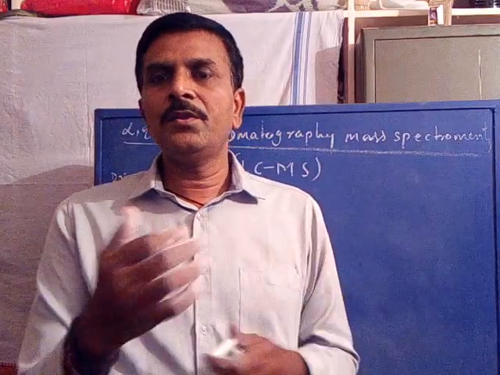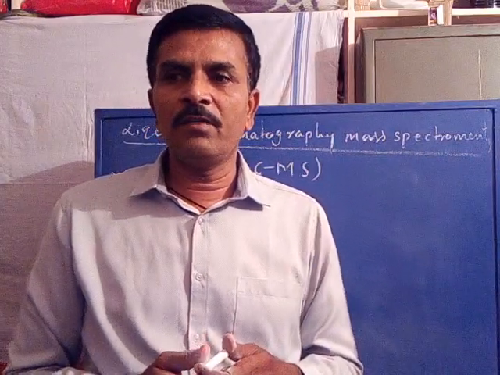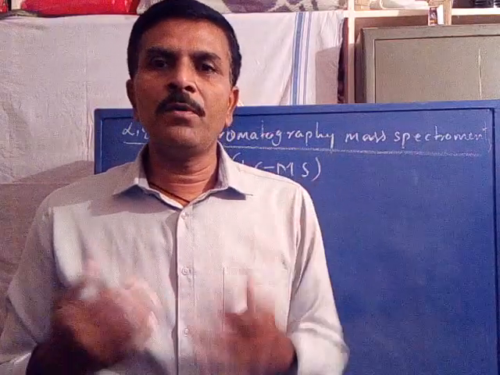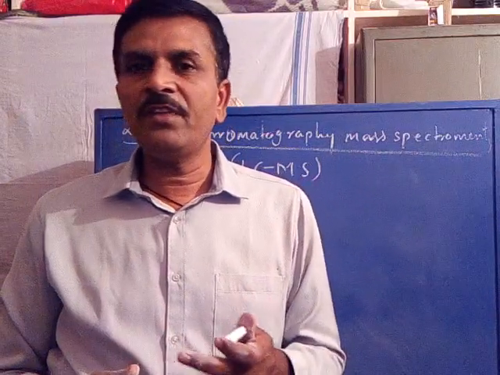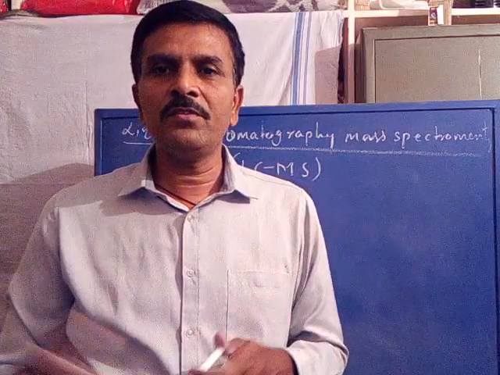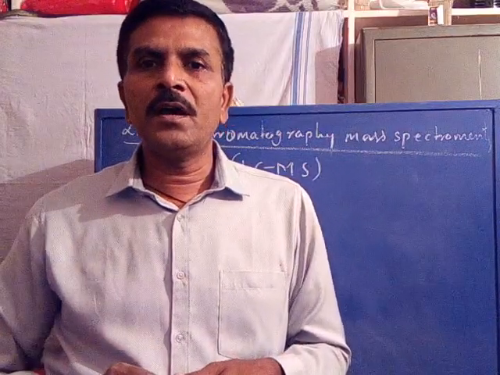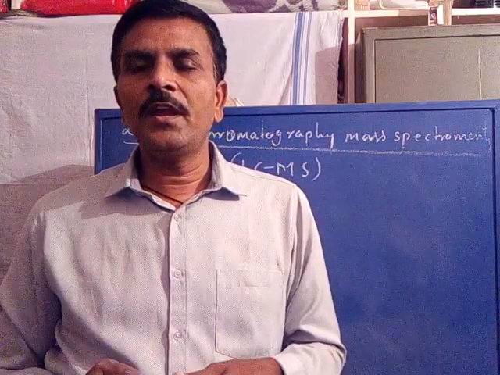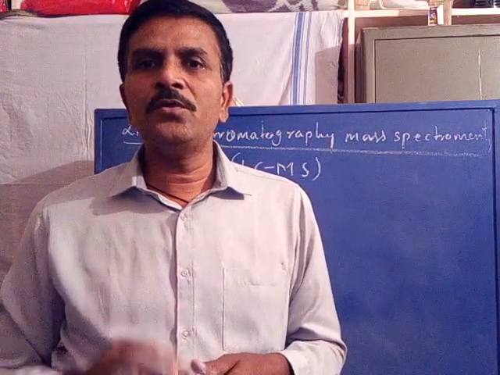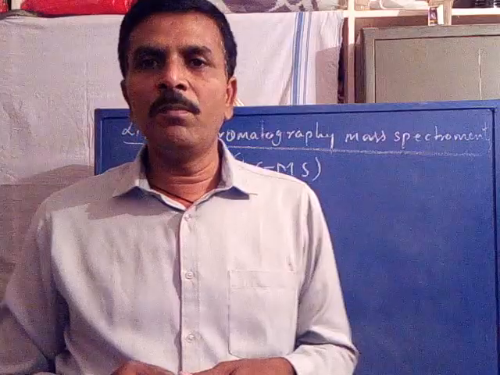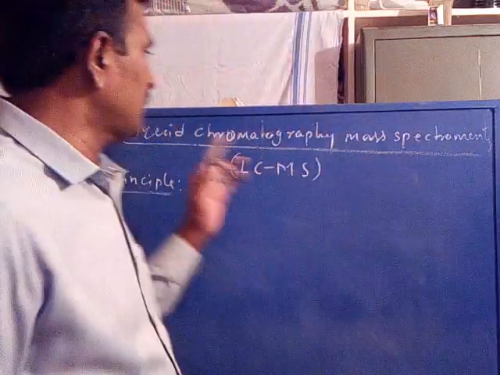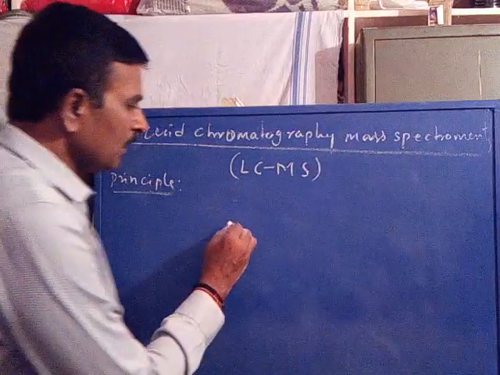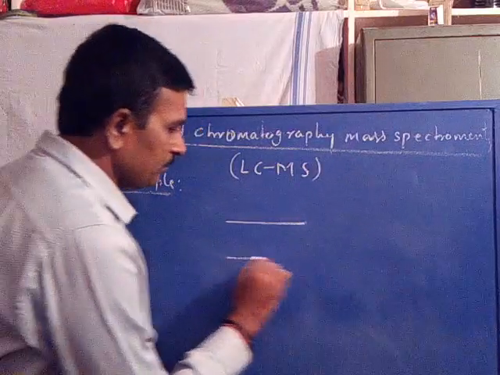Now all this you have studied in your chromatographic techniques. After distribution of components on the stationary phase, the components adsorbed on the stationary phase get eluted using some liquid as a mobile phase. Therefore it is called liquid chromatography.